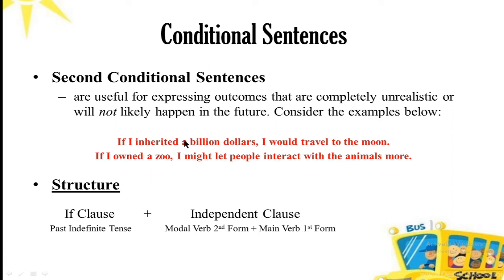Now here the examiner will underline the word inherit and ask you to use the correct form of the verb. So you have to use the past indefinite tense over here, if I inherited $1 billion. So this could be the way to ask a question.